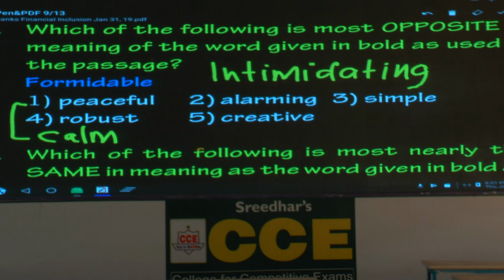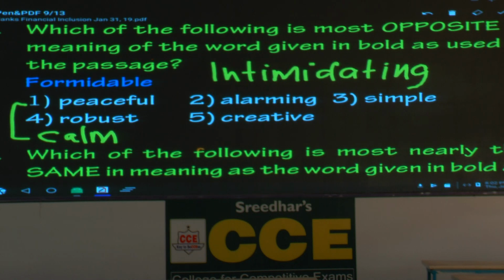The answer is not simple. The answer is peaceful. Formidable, frightening. When something is frightening, you get agitated. You get agitated, you get disturbed. What is opposite? Peaceful, calm. I cross-checked the antonyms of formidable. I haven't come across the word simple, otherwise also. And I have come across calm and peaceful. Context-wise, what is a sentence? What is a combination? Formidable what?